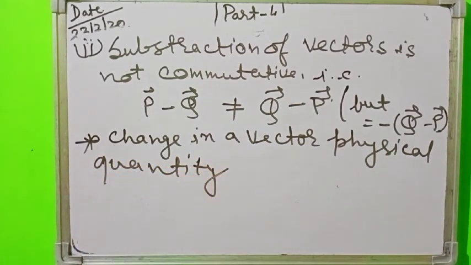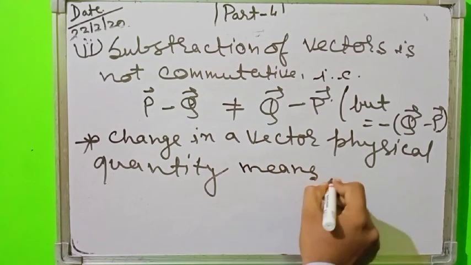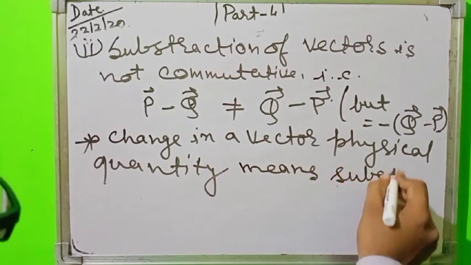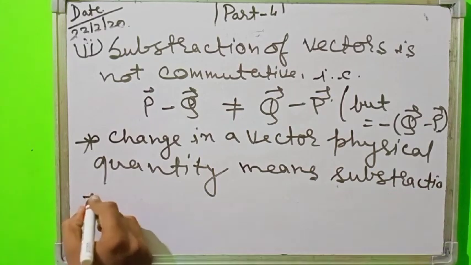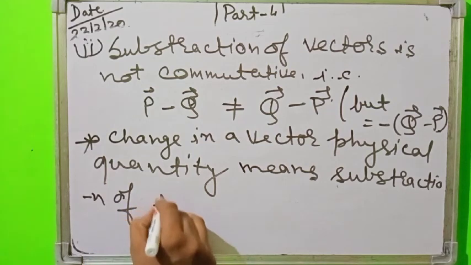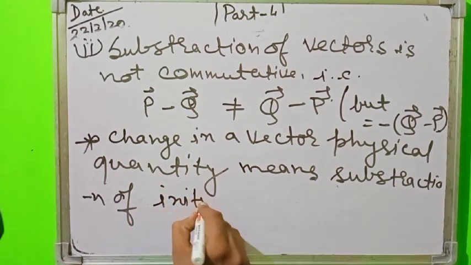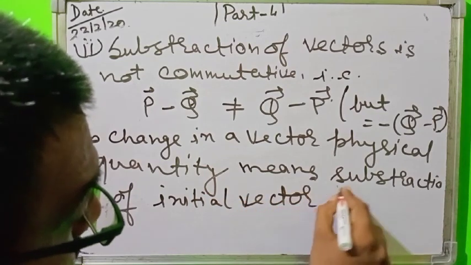Change in a vector physical quantity means subtraction of the initial vector from the final vector.